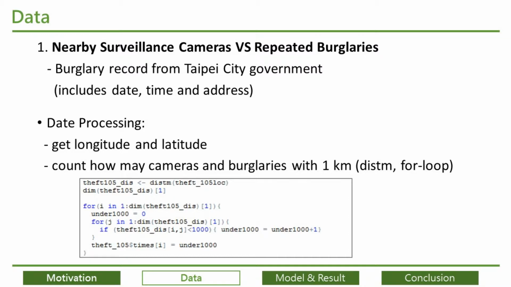Okay, so now quickly talk about the data I use. For nearby surveillance cameras versus repeated burglaries, I use burglary records from Taipei City government open data, which includes happening date, time, and address of the location. I transfer addresses to longitude and latitude so that it's easier for me to calculate the distance, and then I use them to count how many surveillance cameras and repeat burglaries in 2016 within 1 kilometer by distance metric (DISTM) from the geosphere package and a for loop, as the code shows on the PowerPoint.